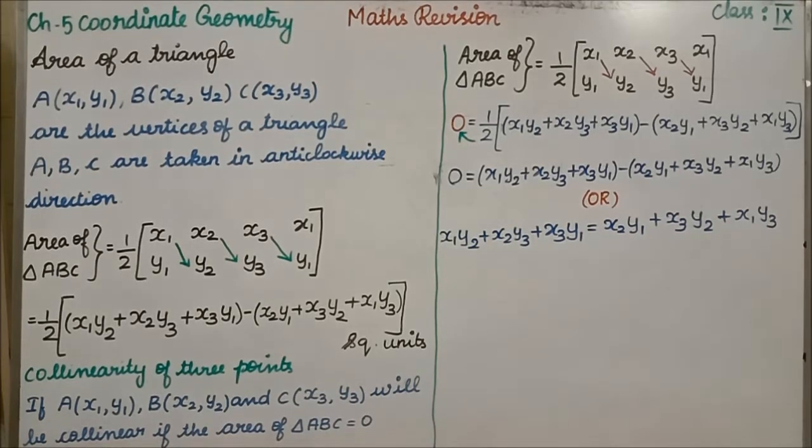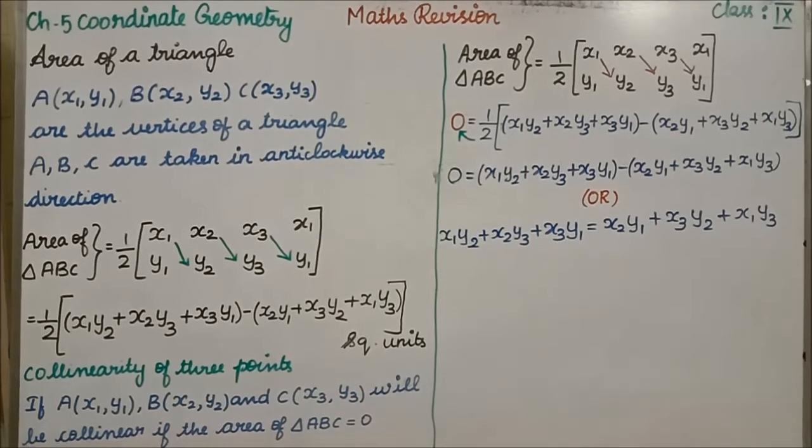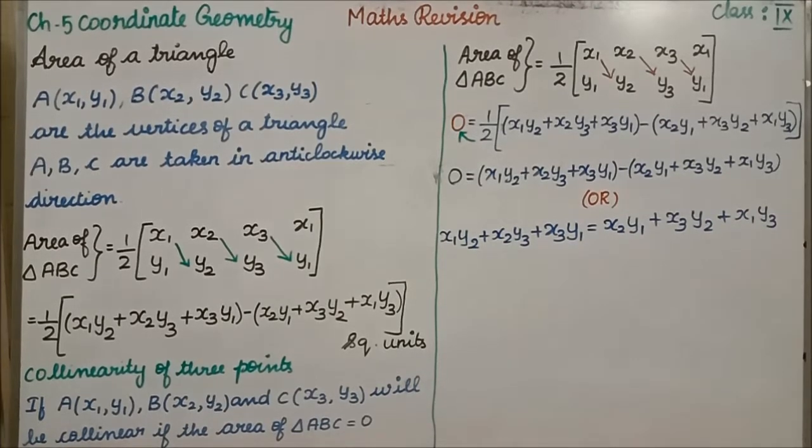Okay, you have to take the points in the anti-clockwise direction, which means first quadrant, then second quadrant, then third quadrant, and only then you come to the fourth quadrant. Okay, after plotting, you have to go in the anti-clockwise direction. According to that, you have to write the vertices here.